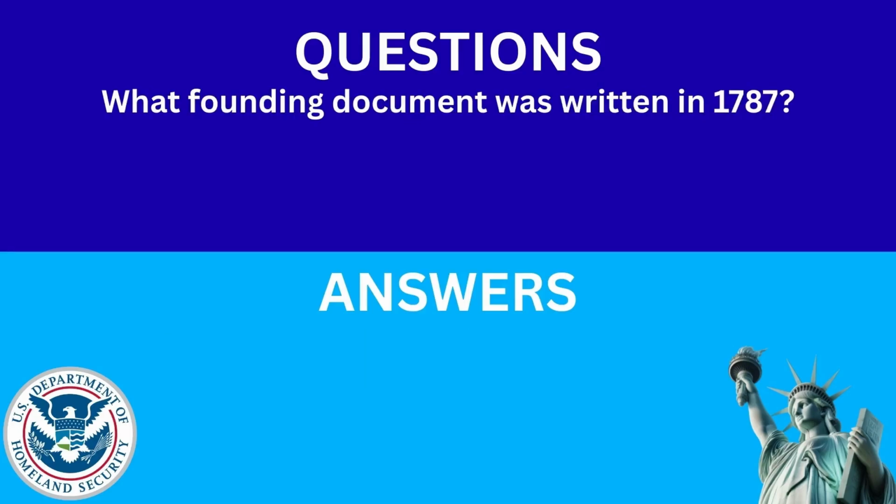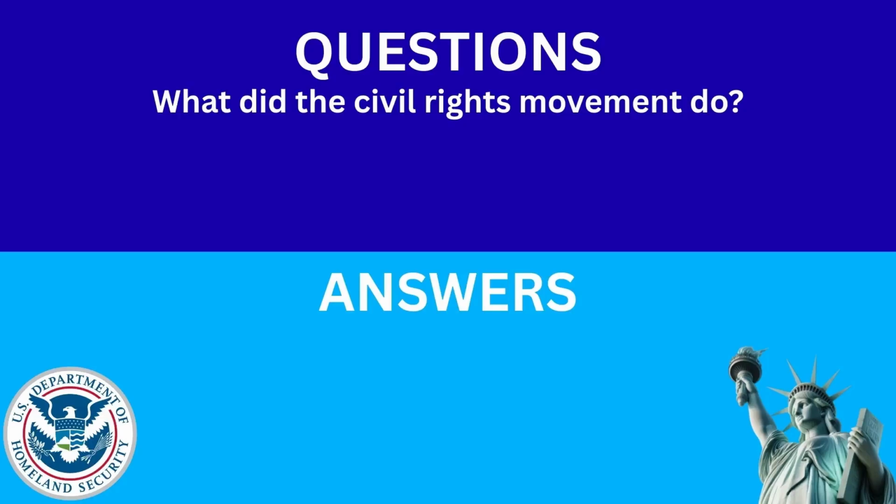What founding document was written in 1787? The answer is the Constitution. What did the Civil Rights Movement do? The answer is ended racial discrimination.